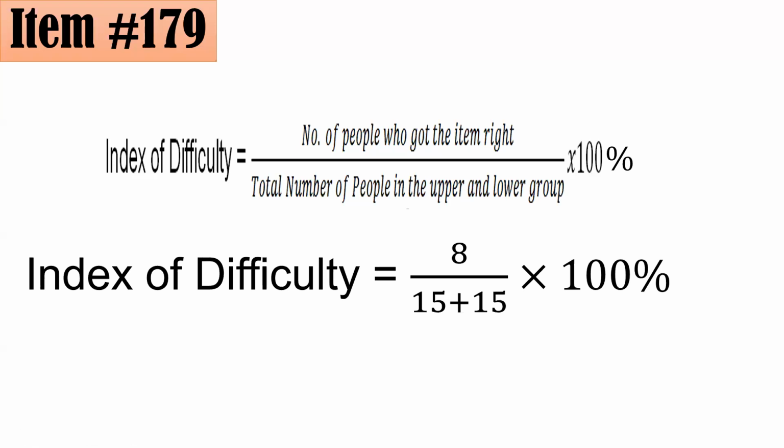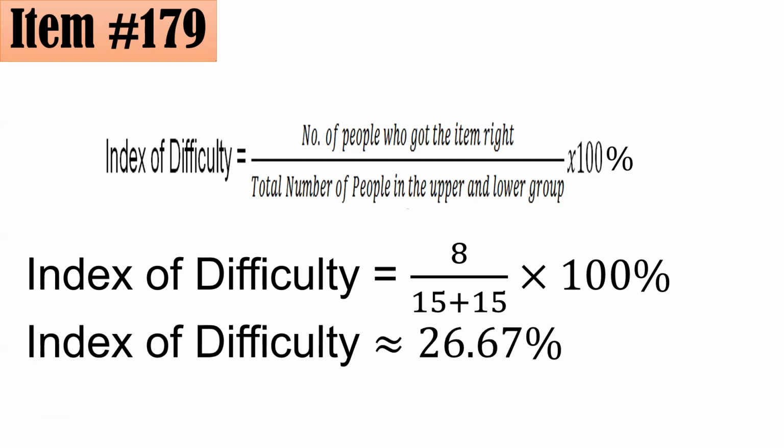So baka yung ginamit ng iba, 15 lang. Hindi po. Dapat i-add mo po kung ilan lahat from both upper and lower group. So with that, using your calculators, it's approximately 26.67%. Letter D.